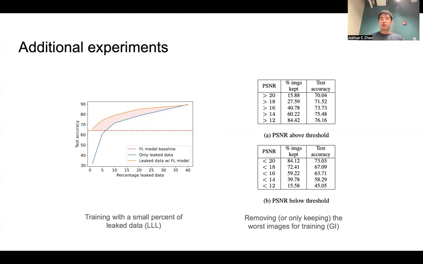With a PSNR below 12, these images are nearly irrecognizable. But a surprising thing that we find is that removing these images from training still results in a model performance decrease. And interestingly enough, if we train only on these really bad images, we can still get a test accuracy of about 45%. What this means is that these images still have some useful information to contribute to model training.